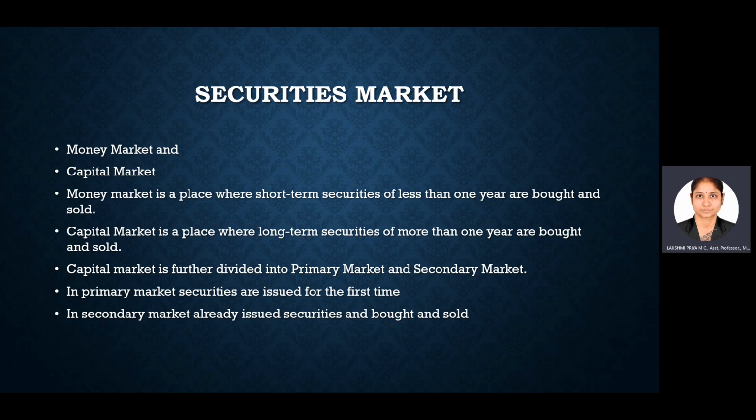So, what is money market? It is a place where short term securities of less than 1 year are bought and sold. And what is capital market? It is a place where long term securities, that is, securities of more than 1 year, are bought and sold. And capital market is further divided into primary market and secondary market.